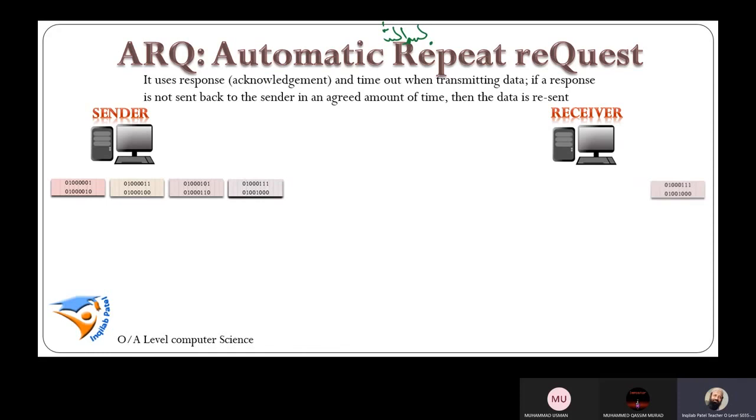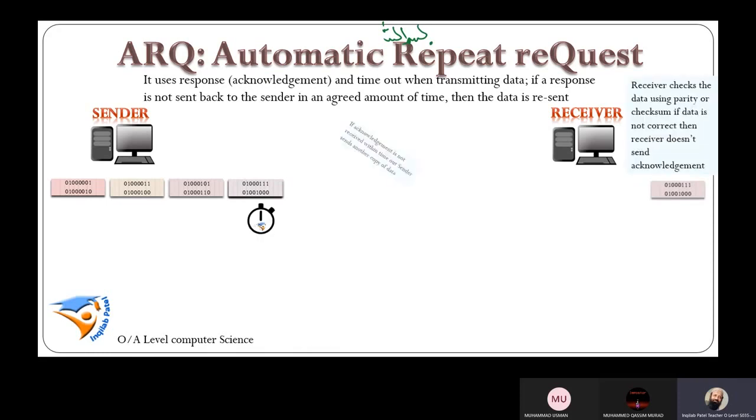Suppose this data packet is sent, a timer is started. Receiver will check the correctness of the data and send acknowledgement. If acknowledgement is not received within timeout, sender will send another copy of the data and start another timeout. Then if acknowledgement is not received, it will send another copy of the data and start the timeout.